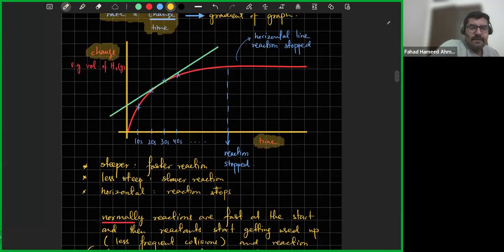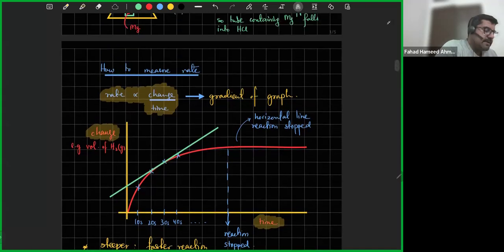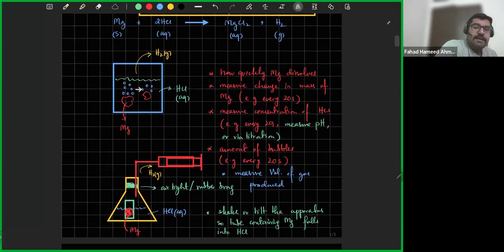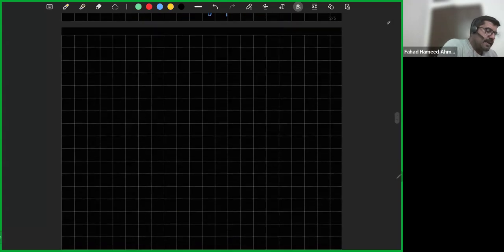I've plotted the graph of a change with respect to time. And the change that I plotted over here was the volume of H2 gas with respect to time. I could have plotted some other change here. I could have plotted the change in mass with respect to time. Now the change over there is a decreasing change. The mass will keep decreasing like this, okay? Like every 10 seconds I take out the magnesium and try to figure out what the mass is. So its graph would look something like this. So let's plot that graph as well.